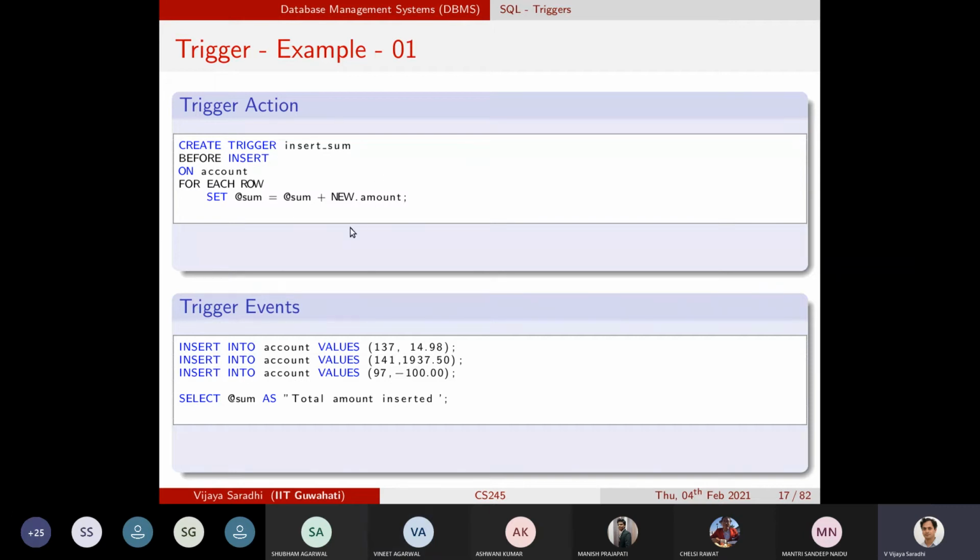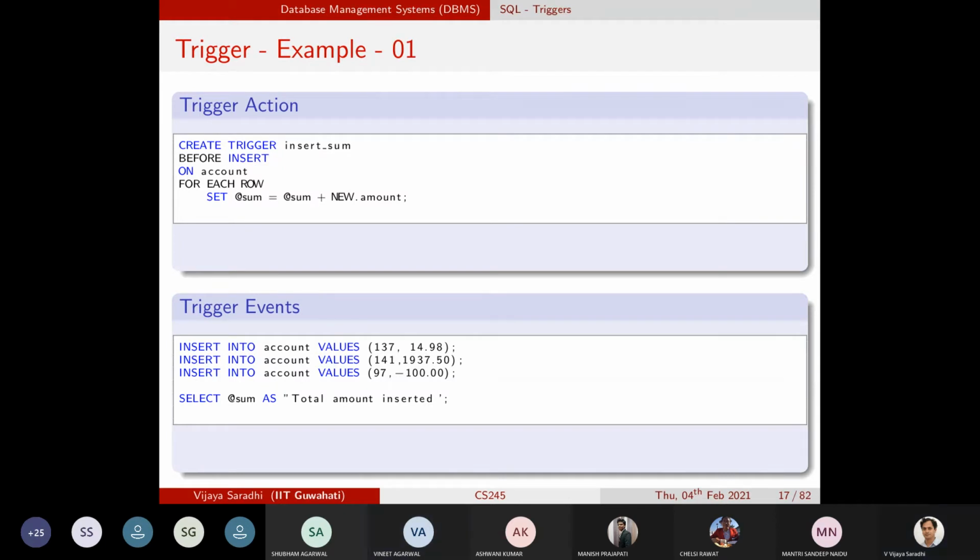It is immaterial when you write it, before the creation of the table or whatever it may be. Say you have an account table that is populated with 100 rows, then you start writing a trigger on the account table. The new records that are getting inserted, for them this gets activated.